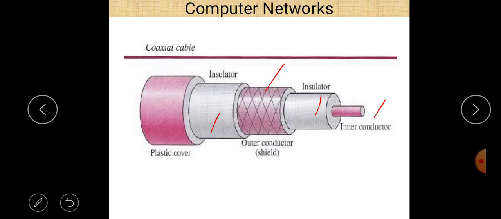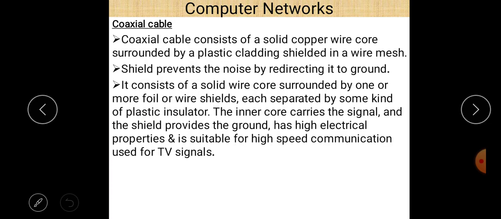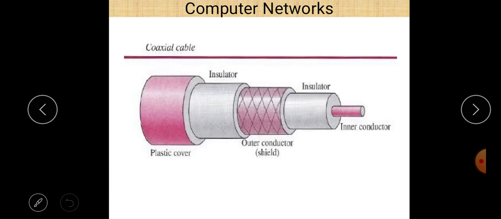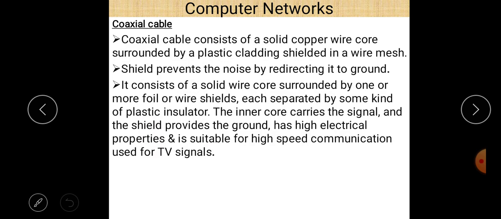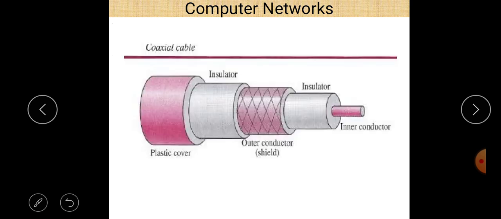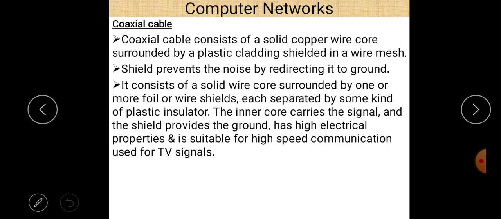Here the role of the shield is very important. So let us understand the points regarding coaxial cable one by one. Coaxial cable consists of a solid copper wire core surrounded by a plastic cladding shield in a wire mesh. The shield prevents noise by redirecting it to the ground. So that is the shield, and its work is to prevent noise by redirecting it to the ground.